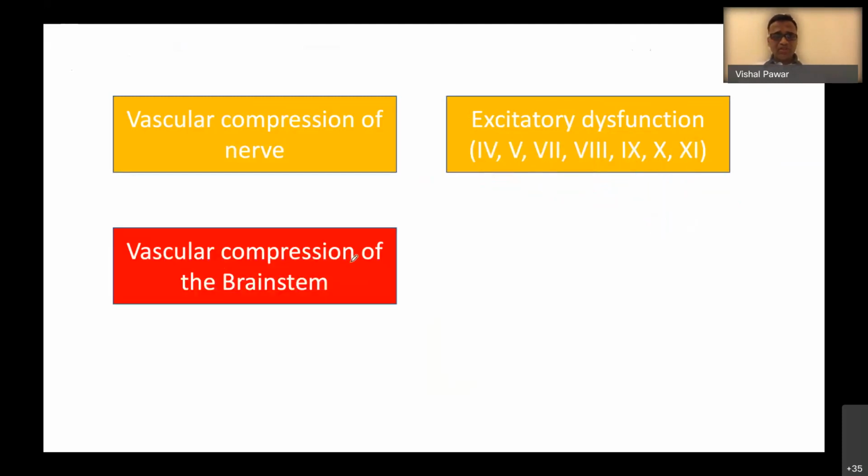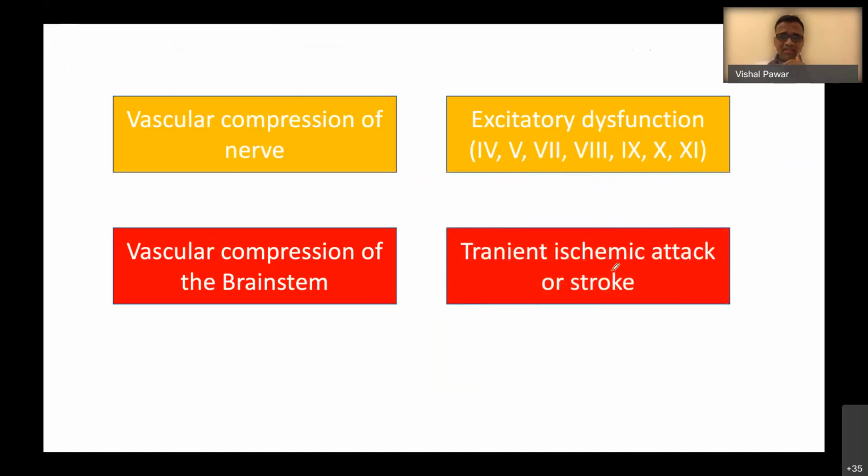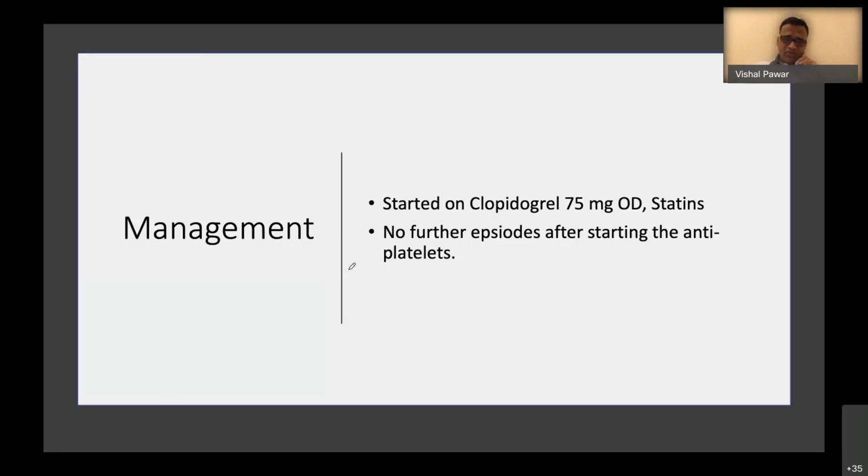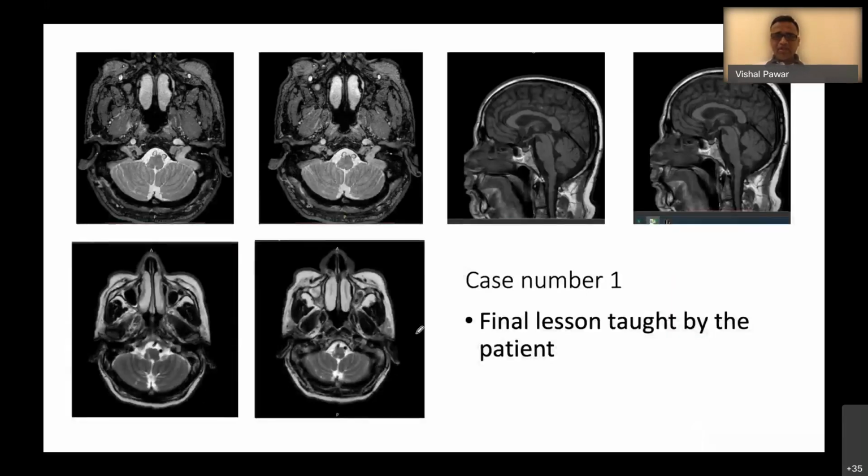So coming to vascular compression of the brainstem, transient ischemic attack or stroke can happen in patients with these particular syndromes, like vertebral artery compression syndrome. And management, according to the 2 papers I have quoted, is antiplatelets and statins, treat it like a stroke. And most of the patients in their series demonstrated improvement after starting the antiplatelets and statins. So again, I will go back to the case number 1.